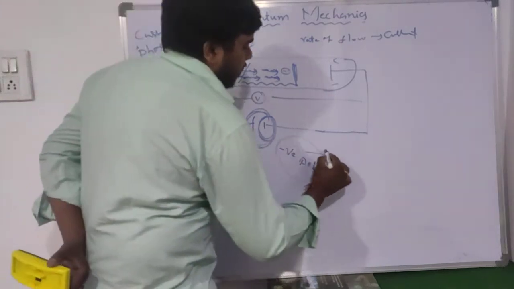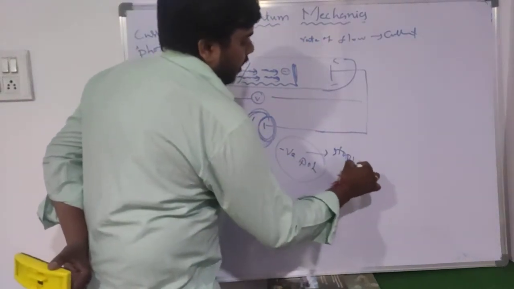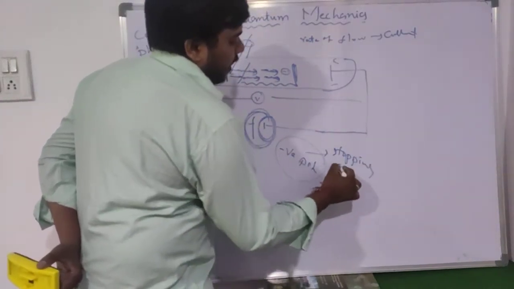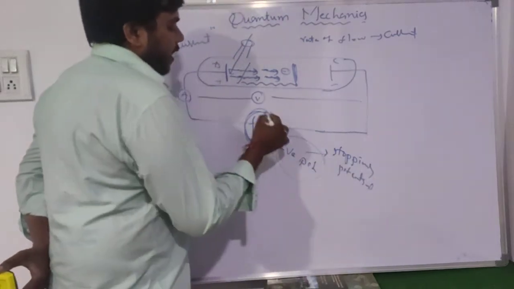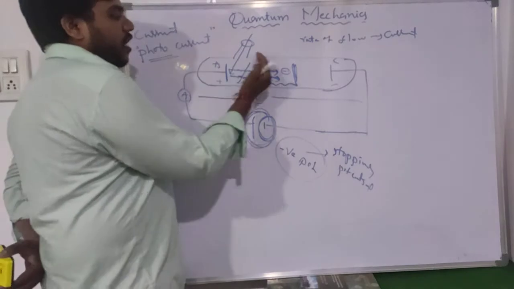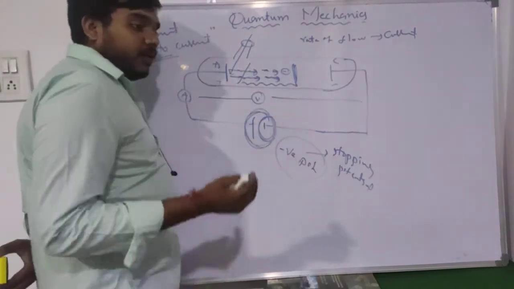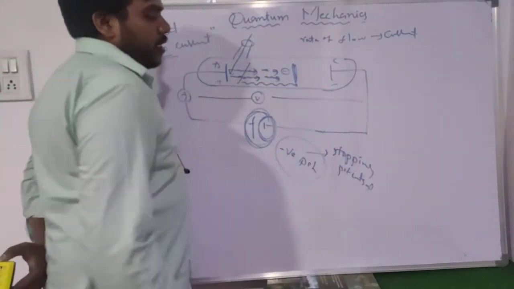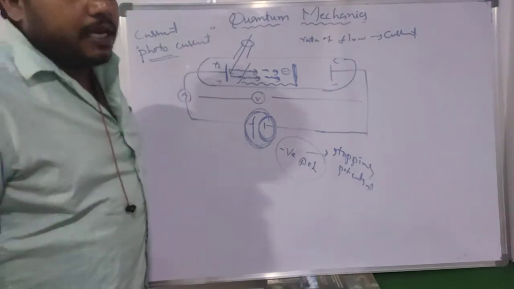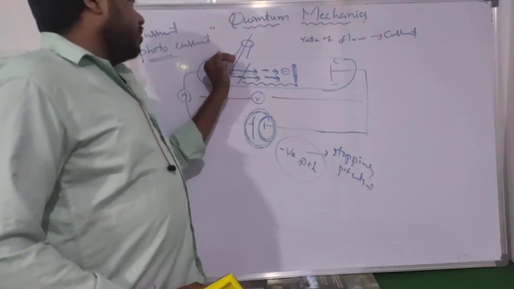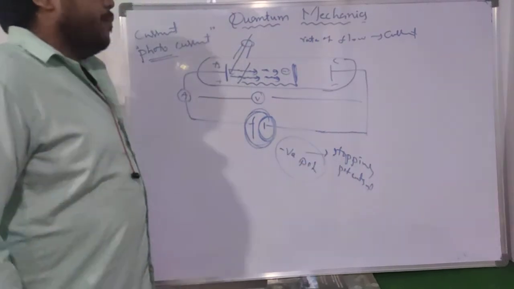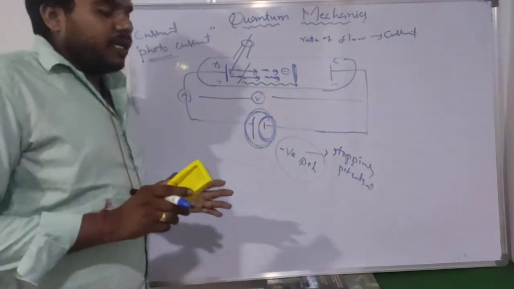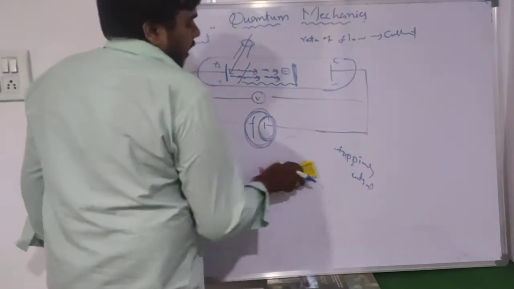That voltage is known as the stopping voltage or stopping potential. The potential at which the ejection of electrons from the photosensitive metal is stopped is known as the stopping potential. This is the concept of the photoelectric effect.